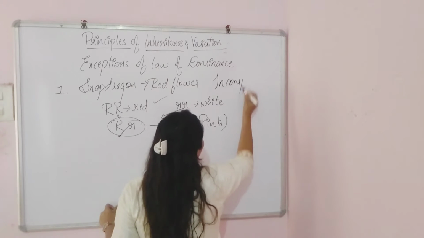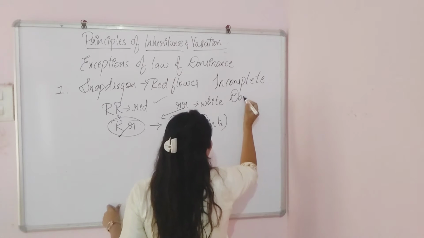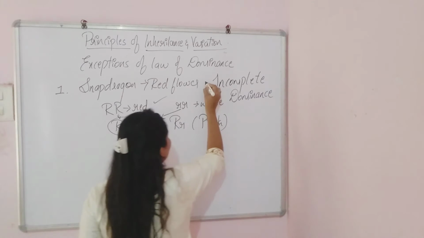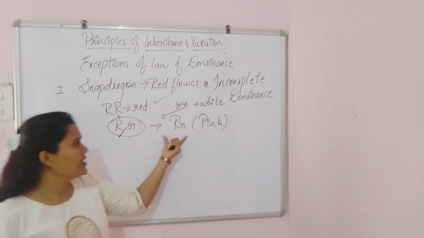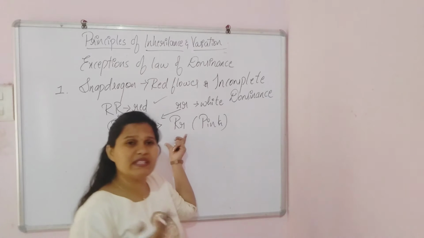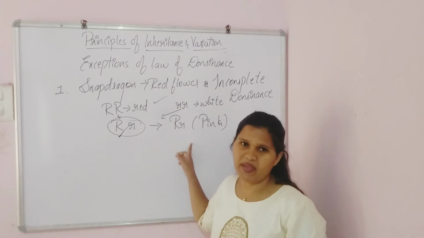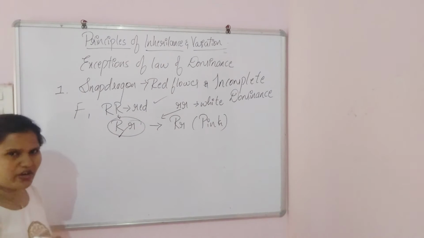Hence, the first exception for the law of dominance is called incomplete dominance. It is very important, please remember: the first exception is incomplete dominance, because the red trait cannot express its dominance fully. Hence, the offspring produced were pink in color. So this is regarding the F1 generation.